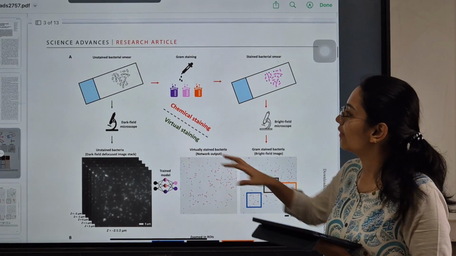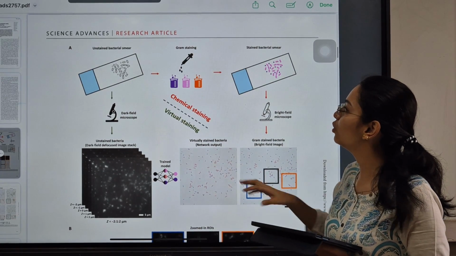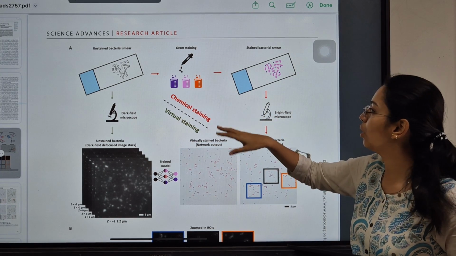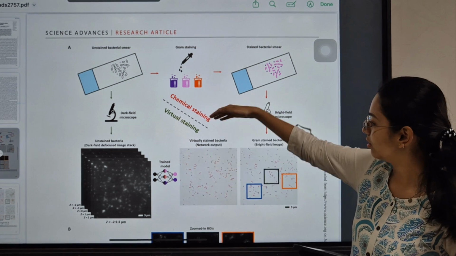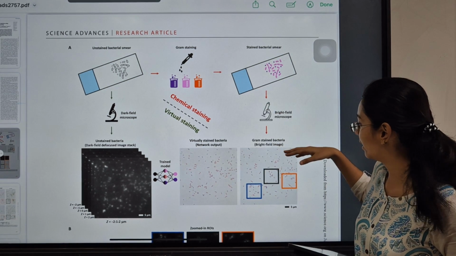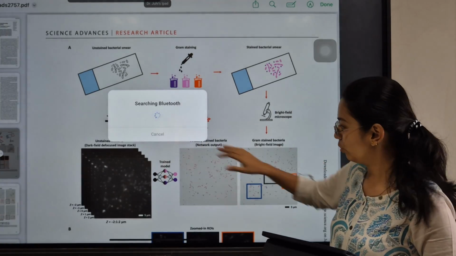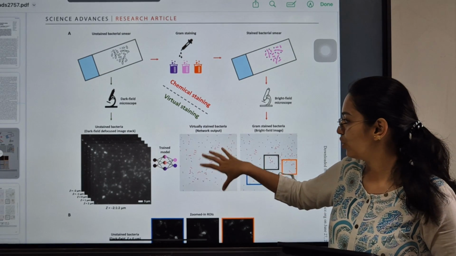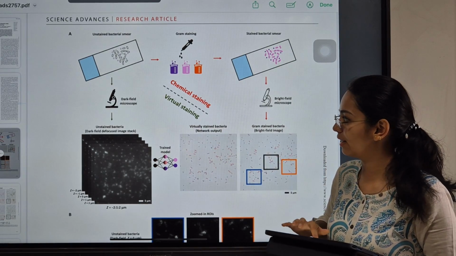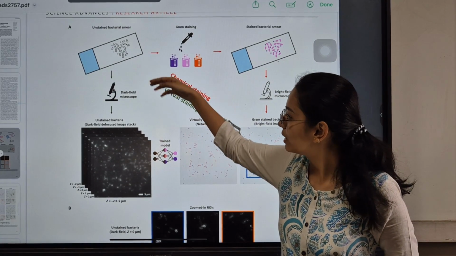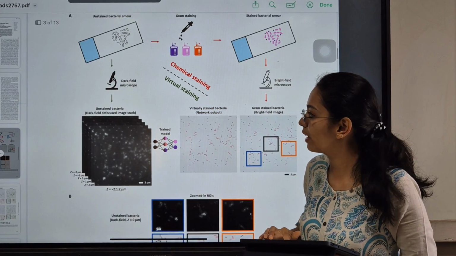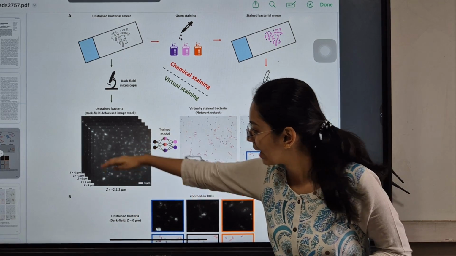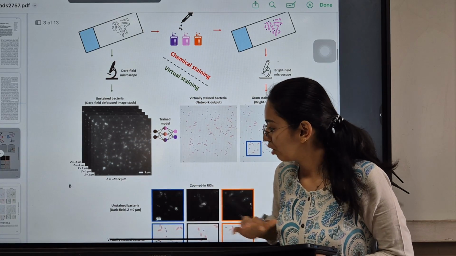This is where we have the unstained bacteria. We usually do the gram staining, the chemical staining. But here they do the virtual staining, and they use the deep learning model so that it creates a network output, which creates a stack of virtually stained bacteria. They also use another virtual staining method in the dark field microscope phase, where they defocus it using various image stacks, like 5 stacks each, to get a model of the same.